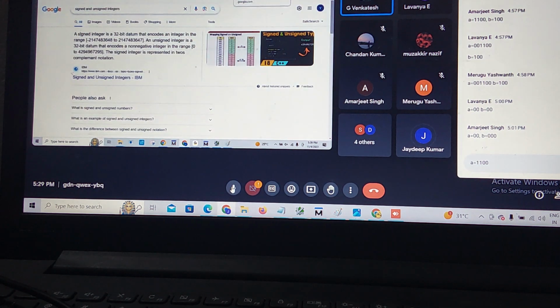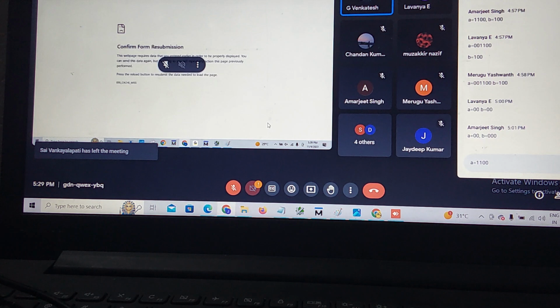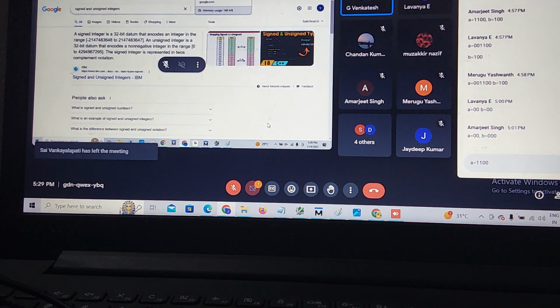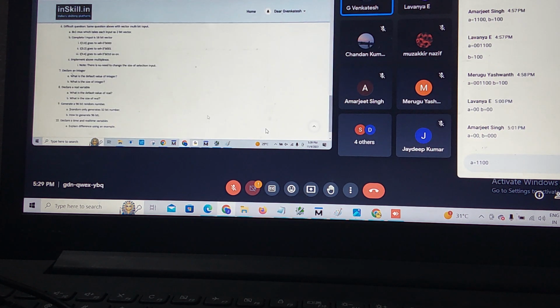You can search in Google. See, a signed integer is a 32-bit random number, with this much range to plus values. Okay, sir. Unsigned means only positive, non-negative, because we are not mentioning time in negative format. So I will explain a little bit of code regarding time.